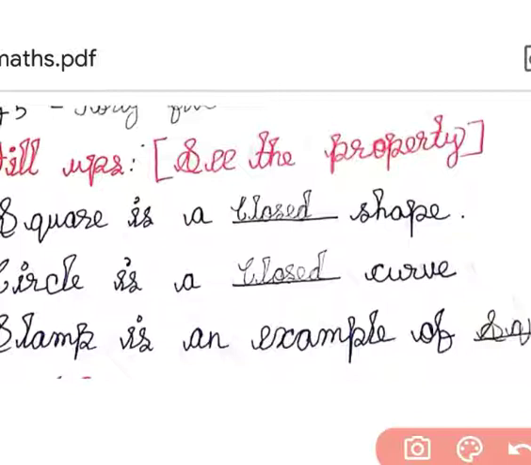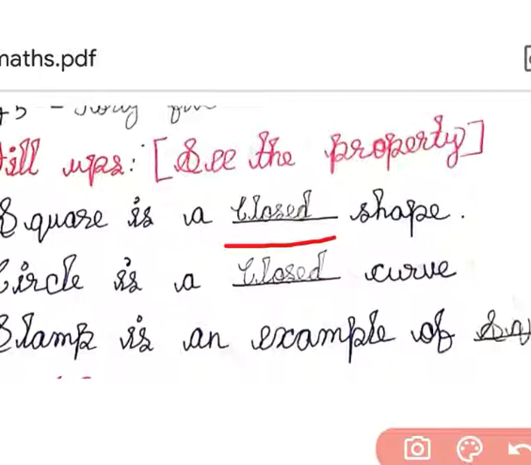See the first one, square is a dash shape. I already told you that square is covered on all sides, so that is a closed shape. What is the spelling for closed? C-L-O-S-E-D, closed.